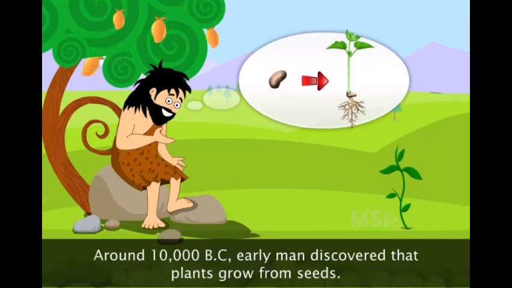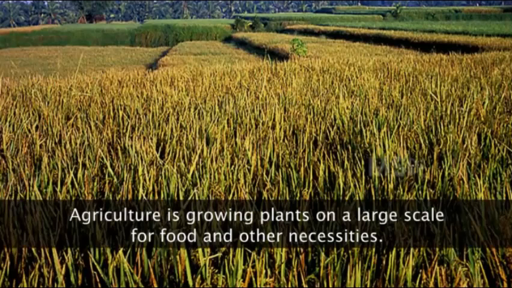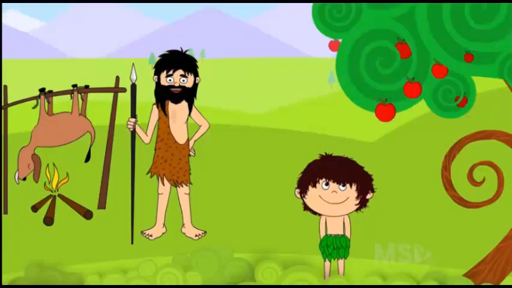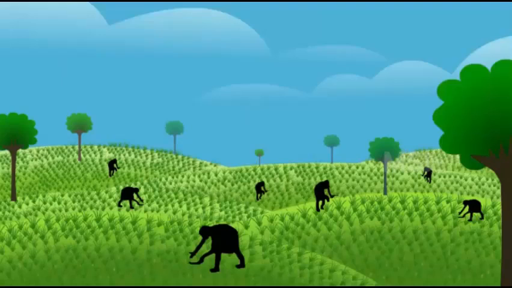They discovered this accidentally, and that's why today farmers grow crops. So this started around 10,000 BC. After that, people left hunting and started agriculture on a large scale.